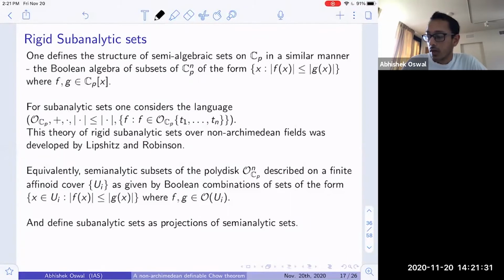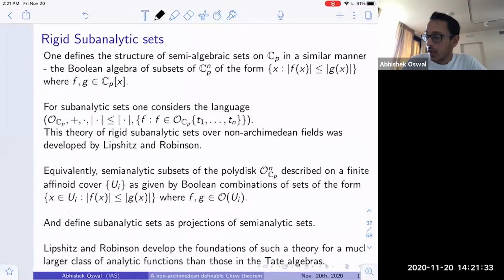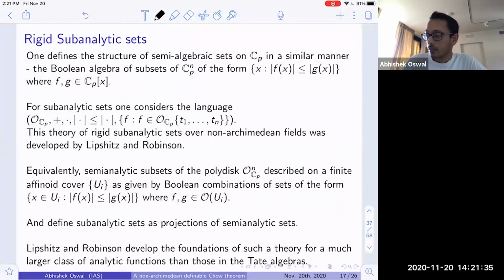And so they develop the foundations of these subanalytic sets. And in fact, in their first paper, they do not really have a structure theorem for just this language. So they need to expand this language to add in extra analytic functions.